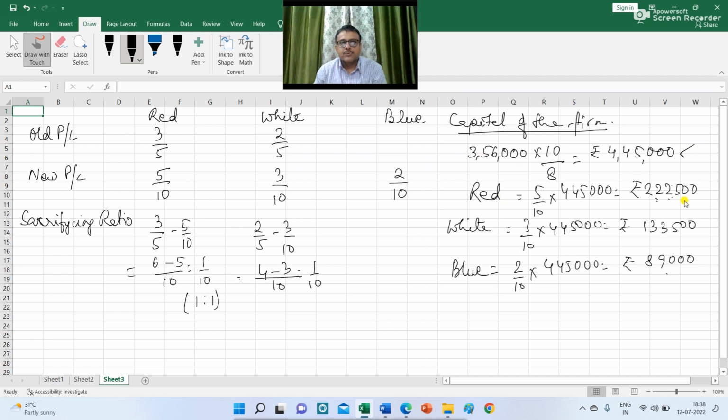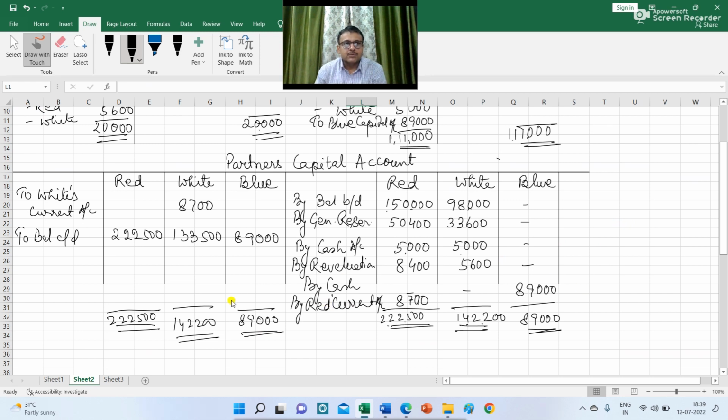So red is required to keep a balance of rupees 2,22,500. White has to keep a balance of 1,33,500 and the balance of blue is 89,000, and this is the amount of capital he has to bring after his admission. So in the partner's capital account, I have recorded the balance of share capital here and the amount of blue that he is required to bring, that is 89,000.